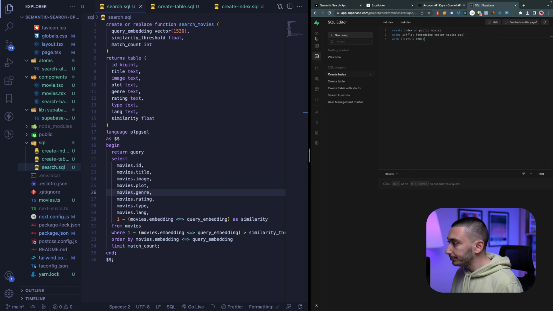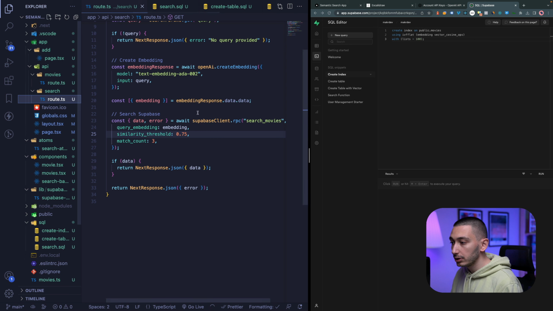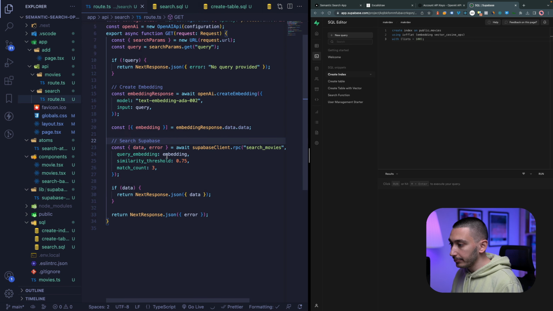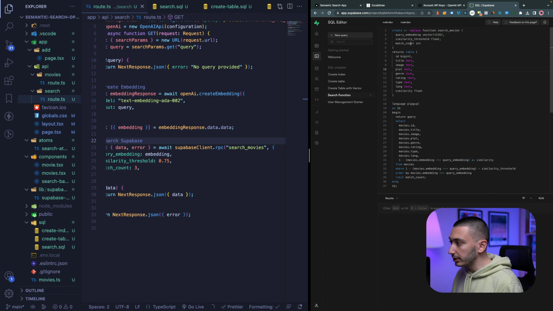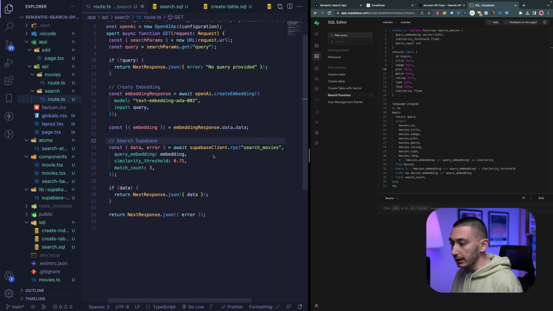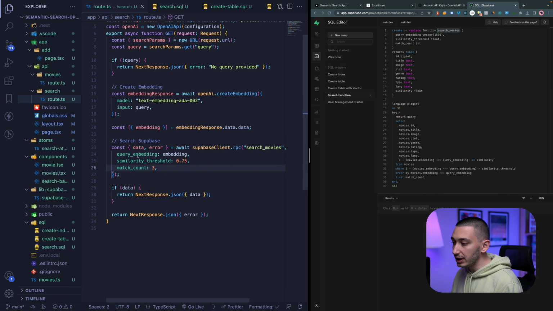Okay, cool. Now we can check our search route again. As you can see, we are calling the search function in our route like this, supabase client.rpc, search movies, and we pass our arguments like this. And if there is data, we simply return this data as the result.